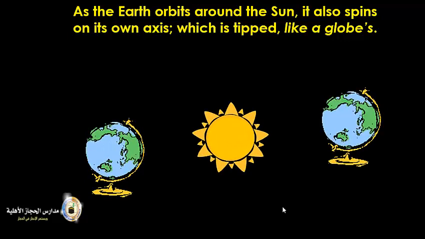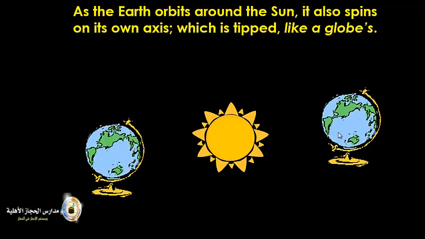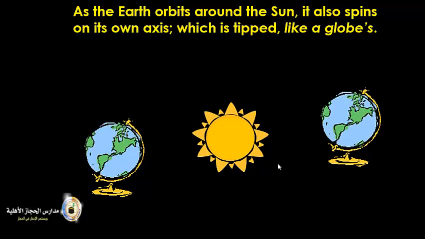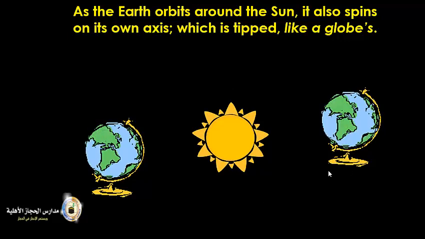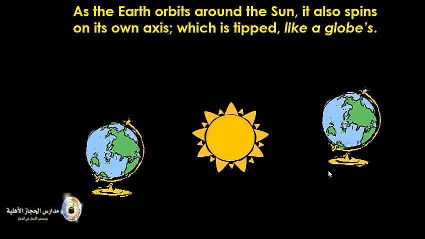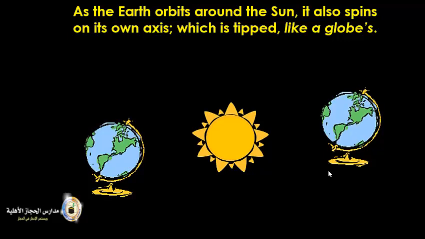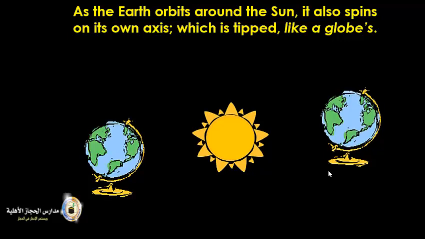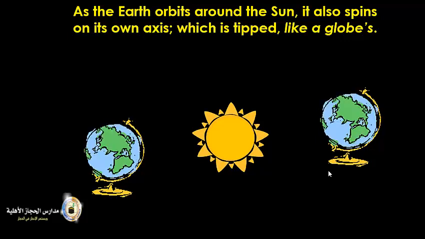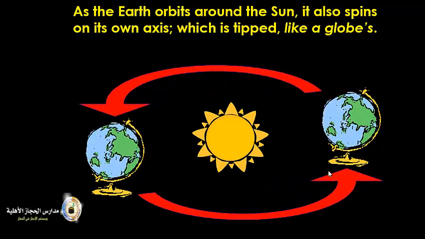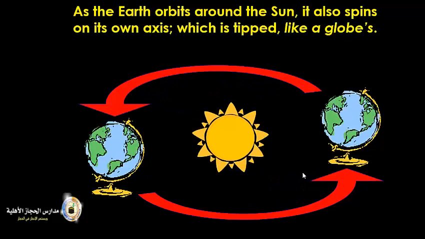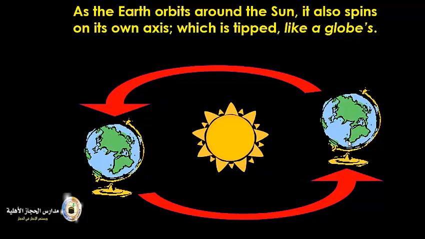And we said here is the Earth. The Earth orbits or spins around the Sun and around itself. And we said it takes the Earth 24 hours to rotate around itself to make us day and night. This is not the real Earth. This is a globe, a model of the Earth.